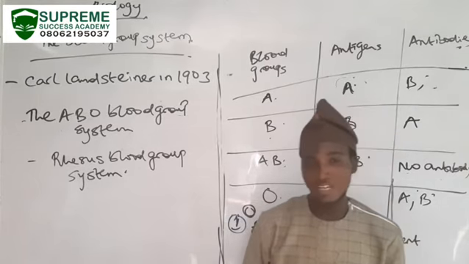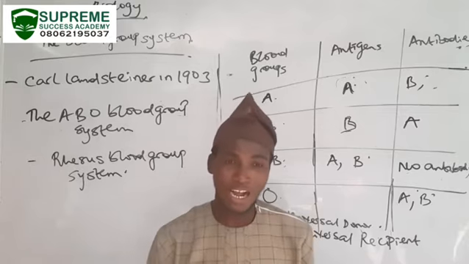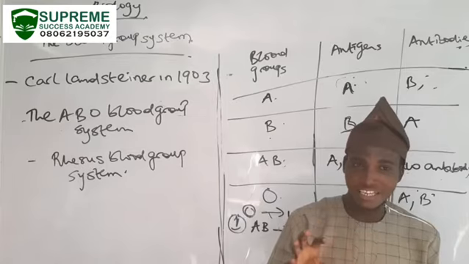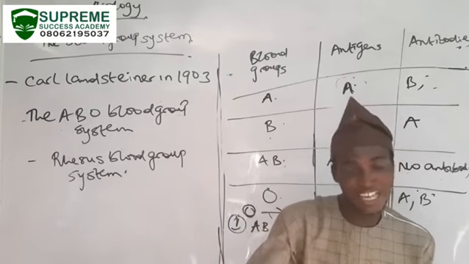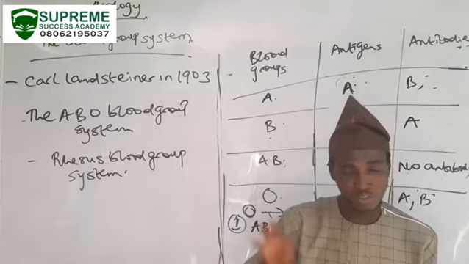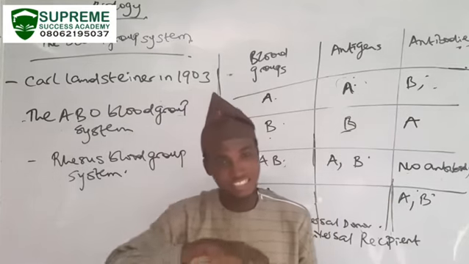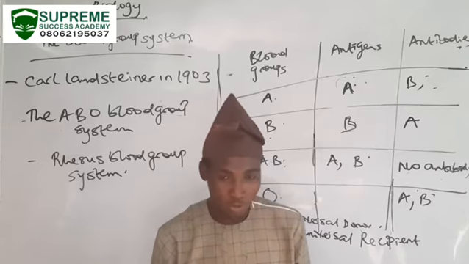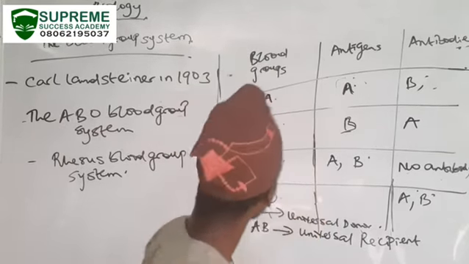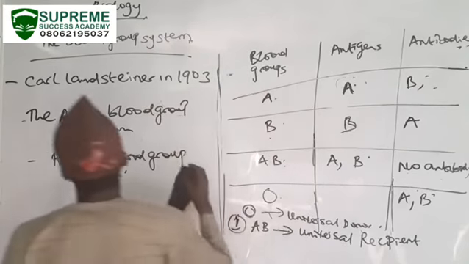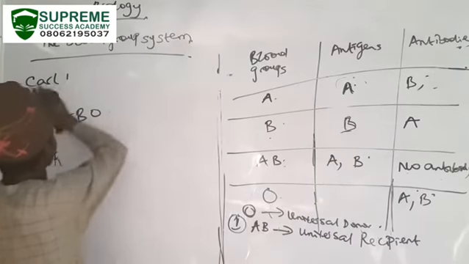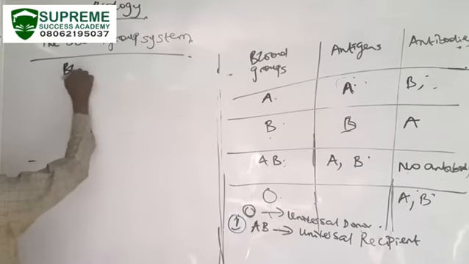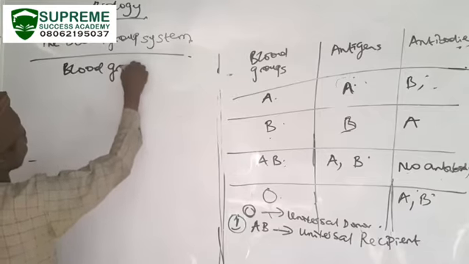Who are the types of people that are capable of donating blood to you? The people who are capable of donating blood to you are the people with whom you share the same antigen. So if you share the same antigen, you'll be able to donate blood to each other. But if you share the same antibody, then you will not be able to donate blood to each other. So let's look at this. We are going to be doing blood group pairing.